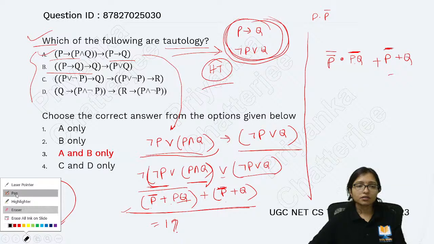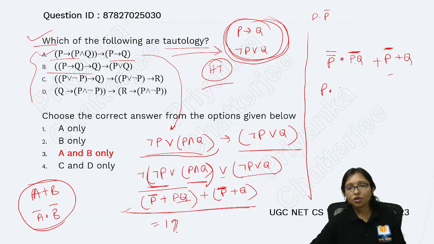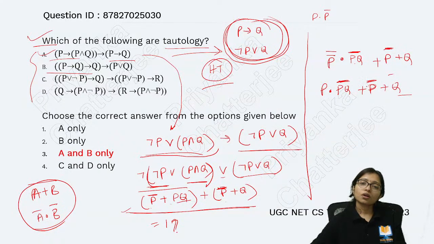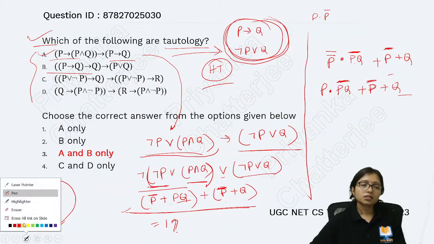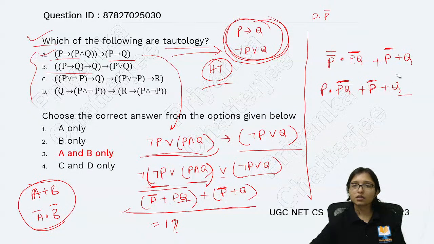This one will be P dot PQ whole bar plus P bar plus Q. Now I have to make it 1. Can I make it 1? Anyhow, P plus Q, is it coming 1?